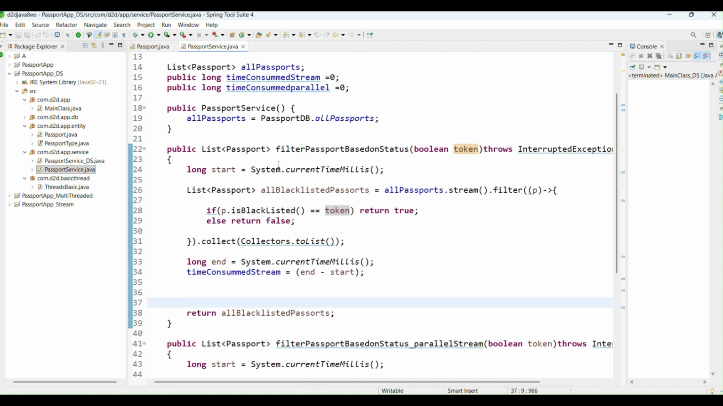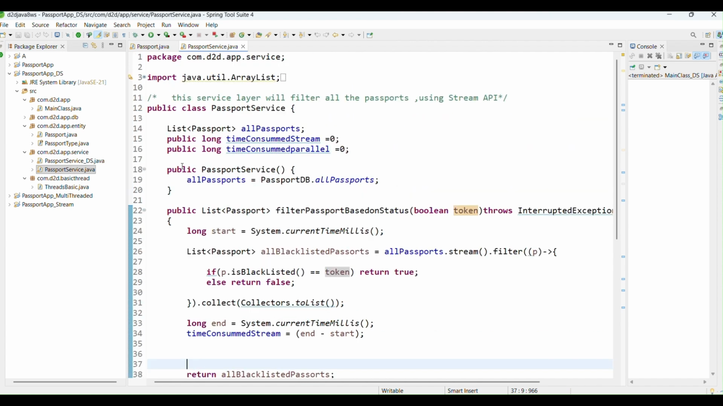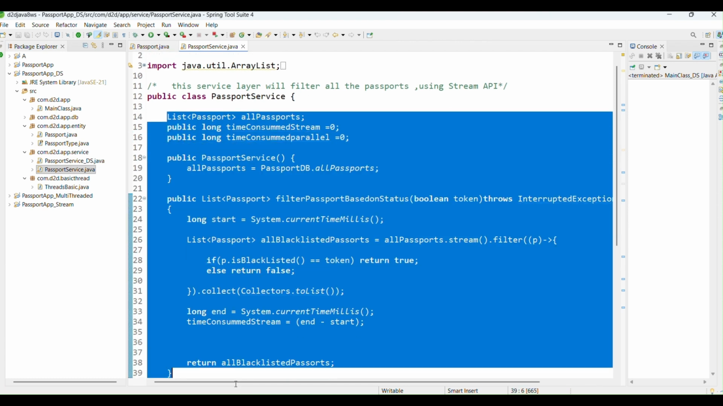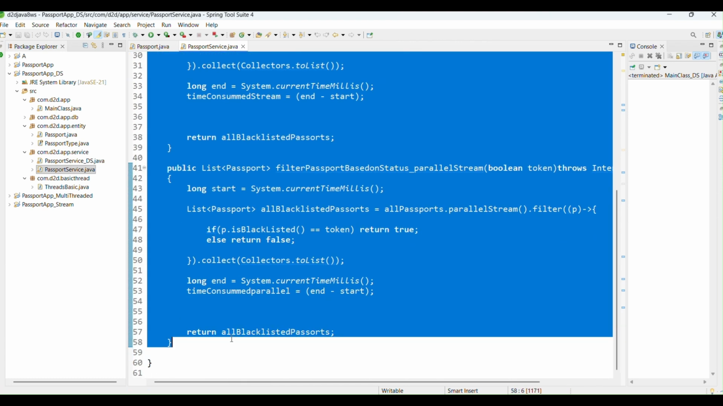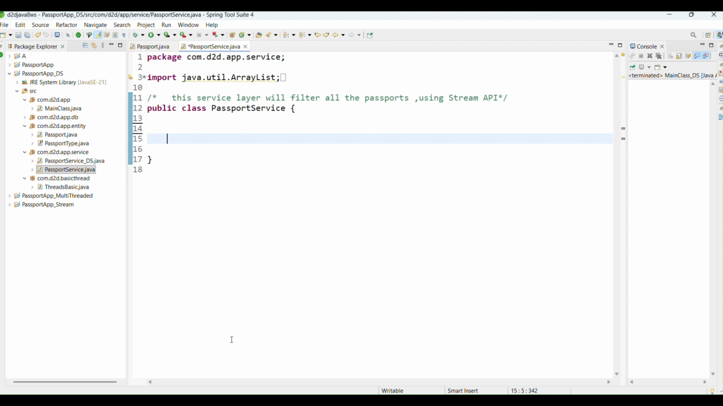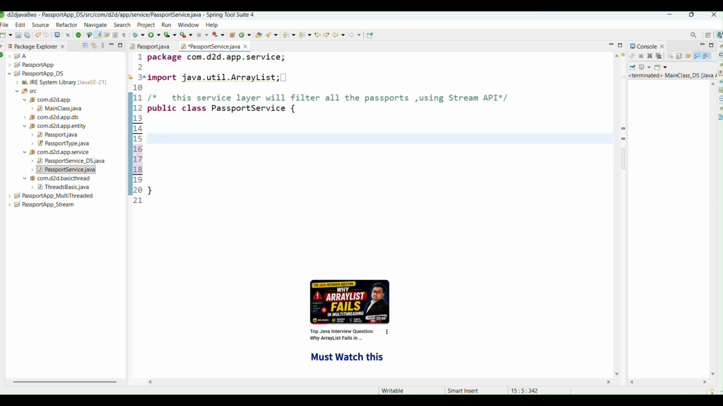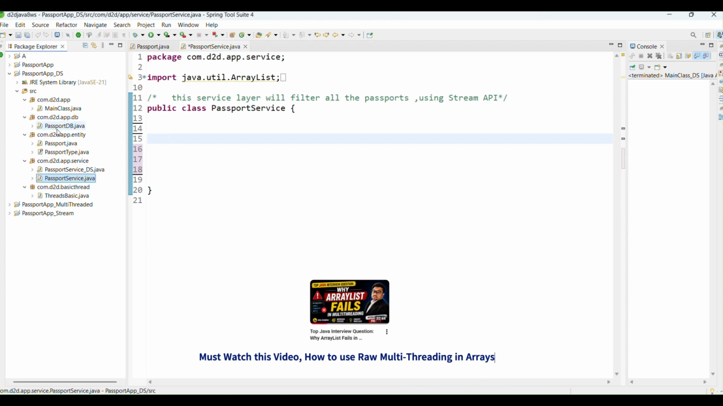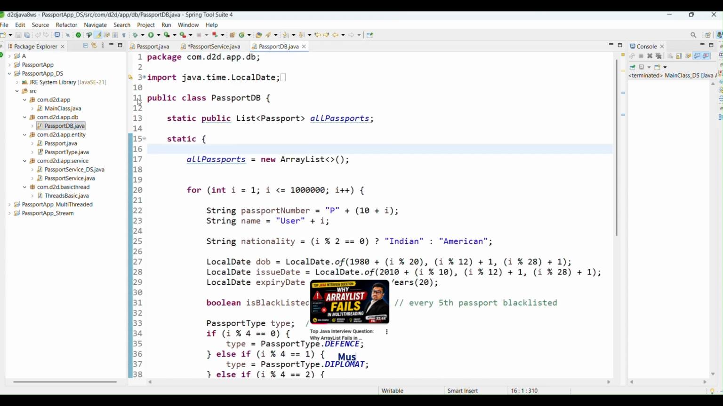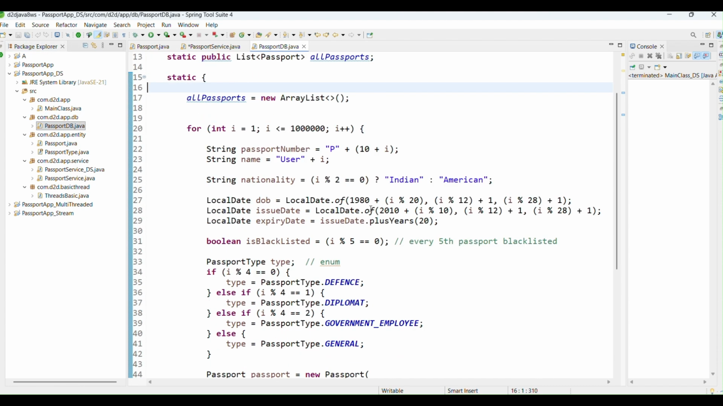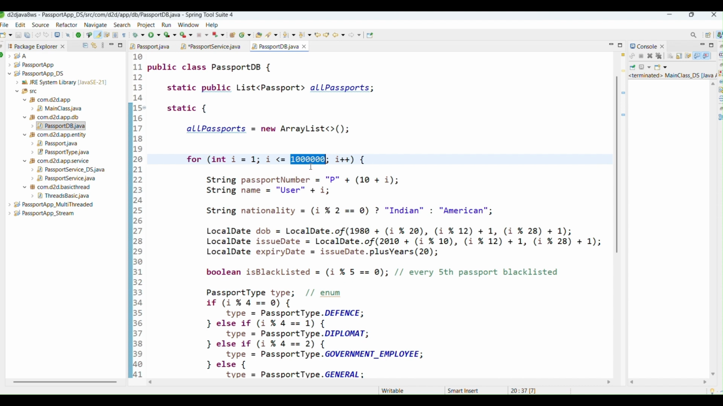So now the objective is, I'm removing this whole lot of code, and I want to read the passports. In order to have the passports, let's create a data structure of passports. Here in the passport DB package, I have all the listed passports. How many passports do I have? Let's count it: it's 1 million passports.